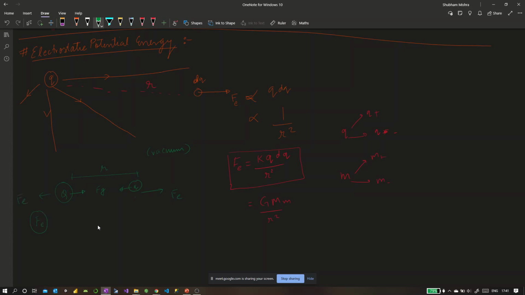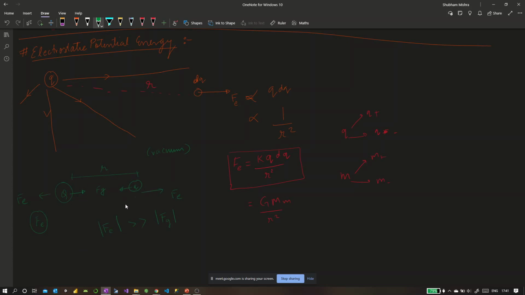And if I compare the magnitude of these two, the electrostatic force would be very large as compared to gravitational force, and hence the overall effect of these two forces is that the charges repel each other, okay, and not attract. But there are scenarios, and maybe I will give you this kind of a problem tomorrow, where you would find that the charges are so small that gravitational force overrules the electrostatic force.